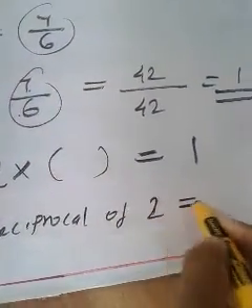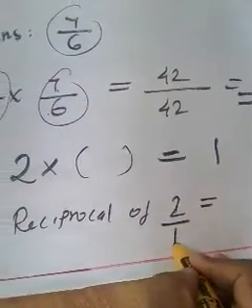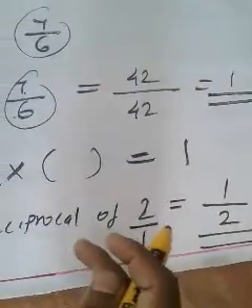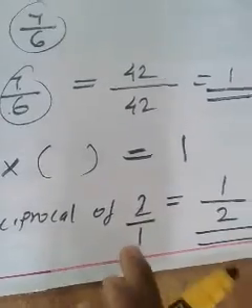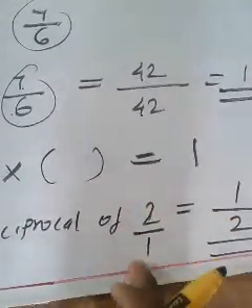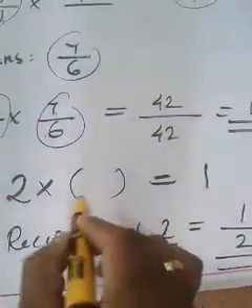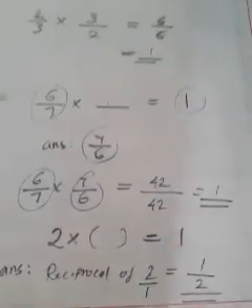How can you find the reciprocal of 2? Just write 2 as 2 by 1. The reciprocal of 2 by 1 is 1 by 2. We have already discussed how to take the reciprocal of a number without a denominator. You can keep the denominator as 1. So the answer will be 1 by 2. You may have understood.